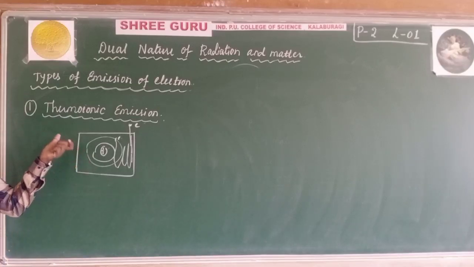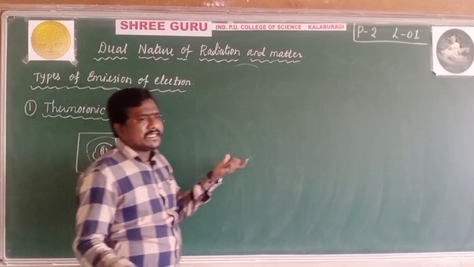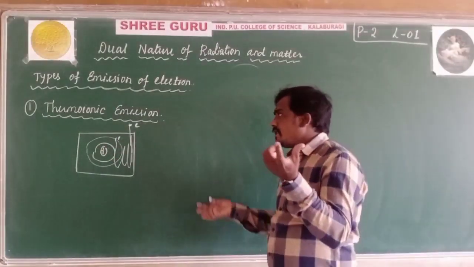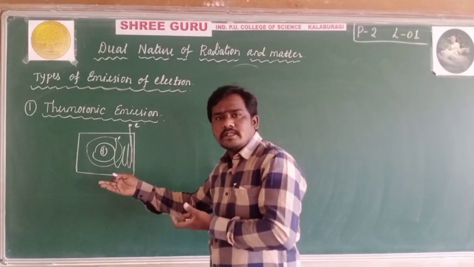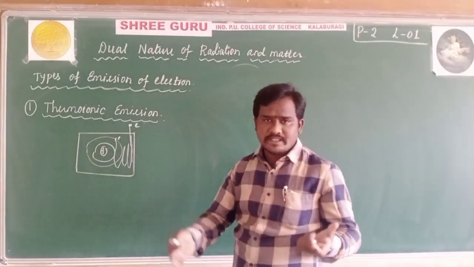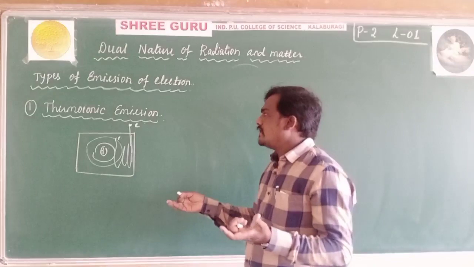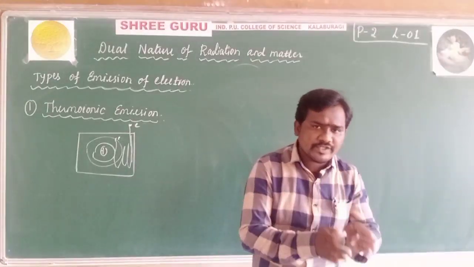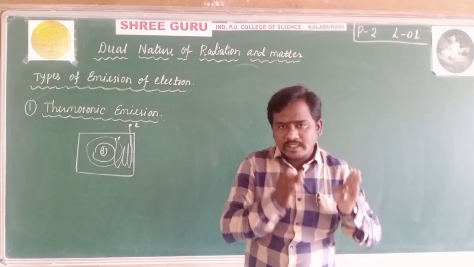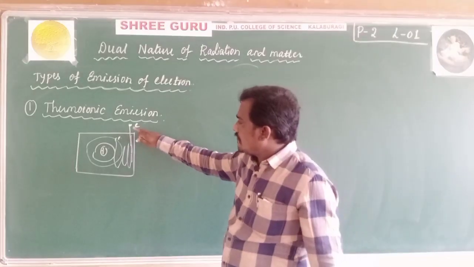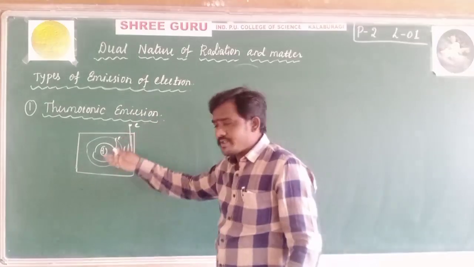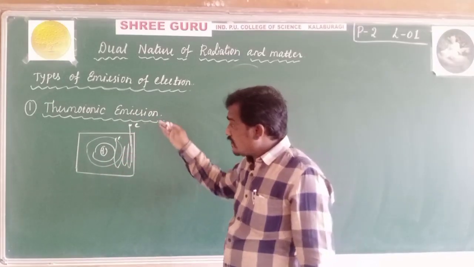The highest temperature is around 2500 degrees Celsius. Up to that temperature, these electrons will not come out from the surface. We call it thermo-ionic emission at a particular temperature, when these electrons come out, and this also depends on the substance and on temperature.